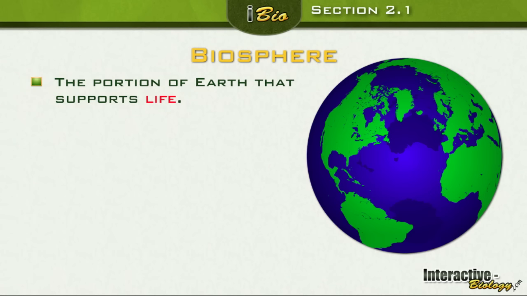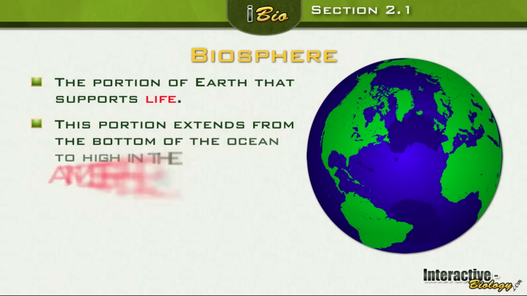The biosphere is the entire portion of Earth that supports life. How big is that portion? That portion extends from the bottom of the ocean, where we have organisms that can live, to high in the atmosphere. Is that a big distance? Oh yeah, that's a significant amount of space.